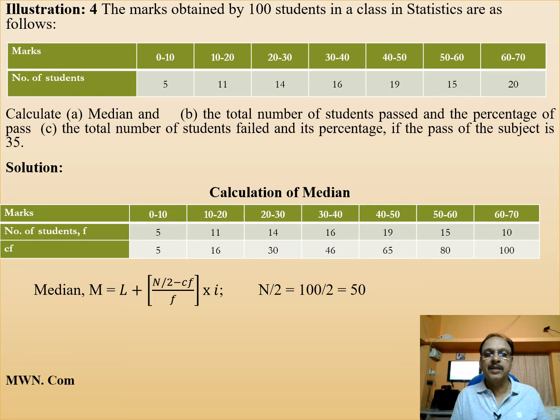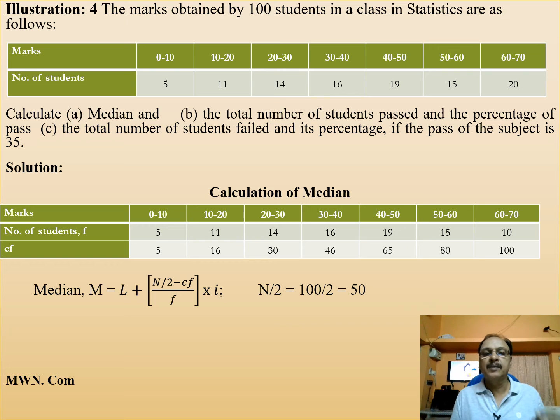With an illustration, we can study the median for the continuous series. Here marks and number of students are given, and class intervals are arranged in ascending order only. Then it is asked to calculate the median, the total number of students passed and the percentage of pass, and the total number of students failed and its percentage, if the pass mark of the subject is 35.